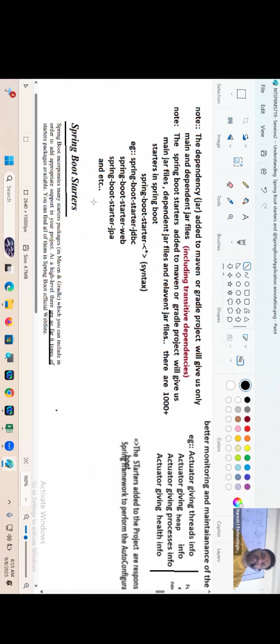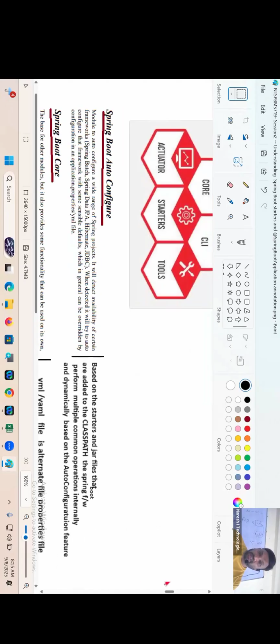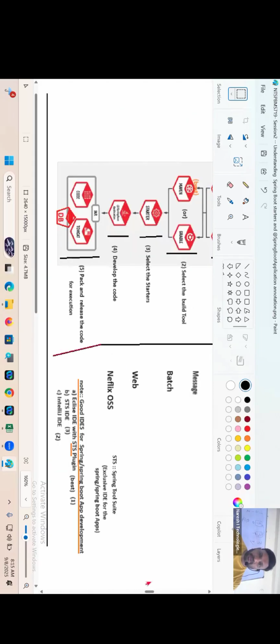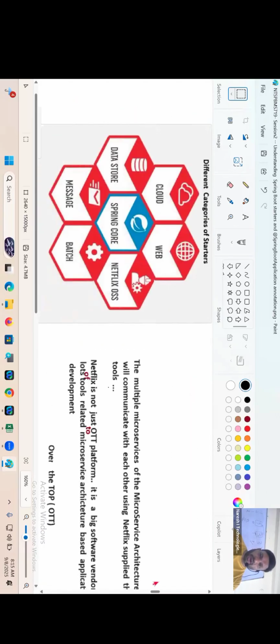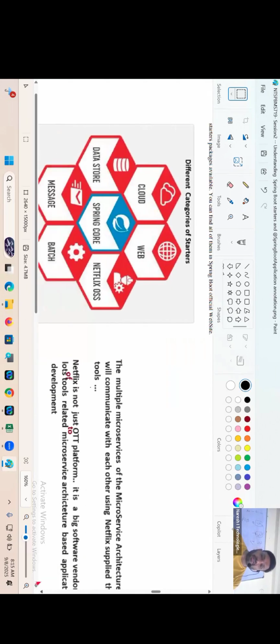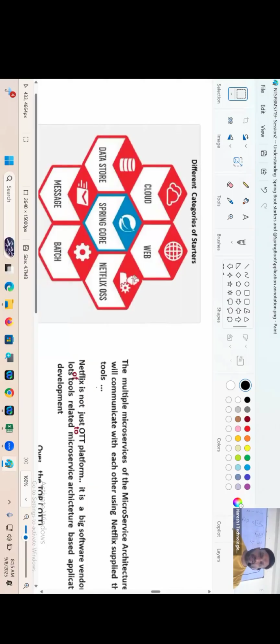So these are the various starters that we are having, my dear. Fine. Okay, now I am talking about different categories of the starters. I'm taking starters exclusively out of those many components. First, what is the case? Main components of the Spring Boot framework. In that one, starters is one thing. Now I'm talking exclusively about starters. There are 6 or 7 categories of starters, boss. See how many categories of starters are there?